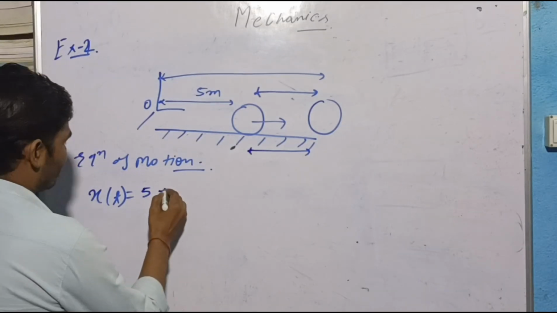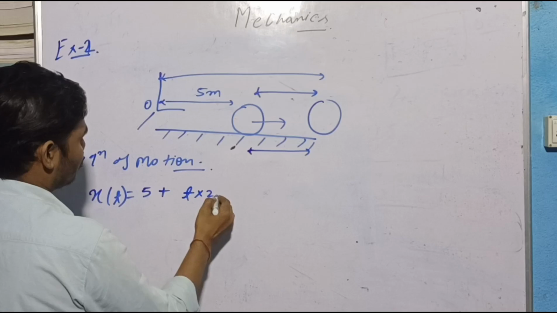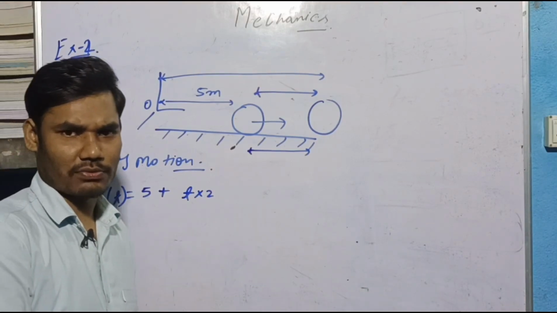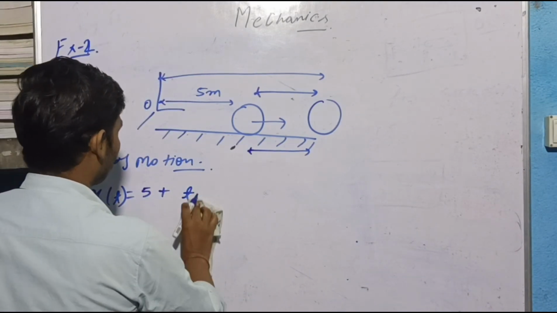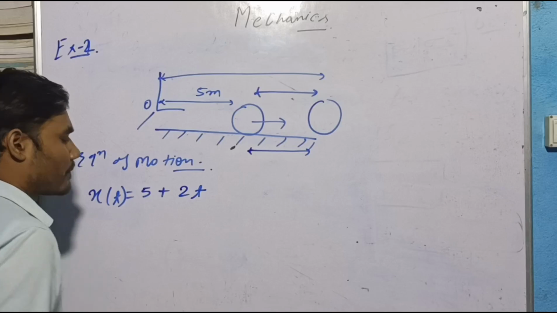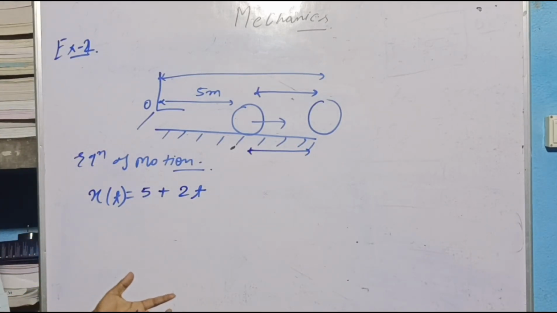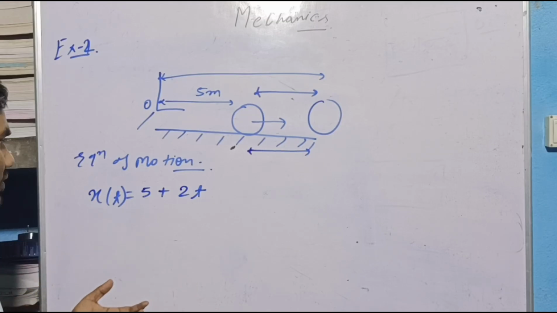Then I will write t, and it is multiplied by 2, 3, 4, it depends upon the situation, how it is moving. So let's take a simple 2t. This is how you can represent your motion, your situation mathematically.